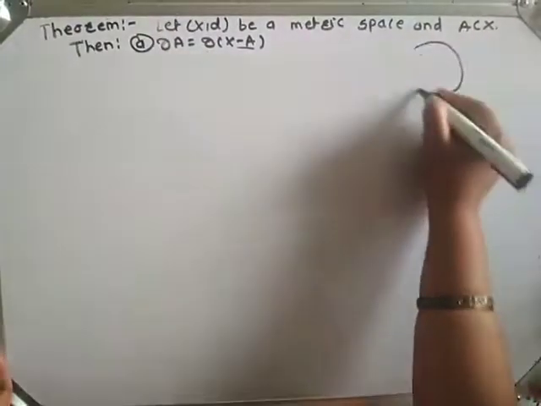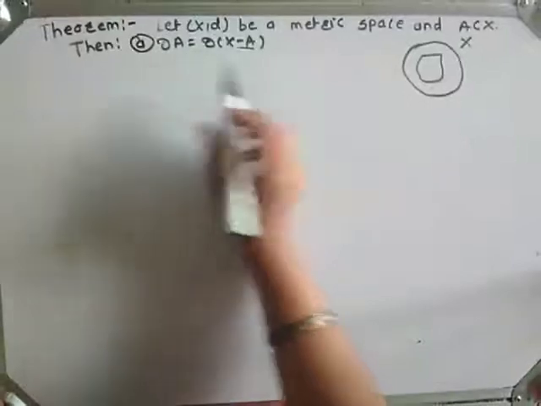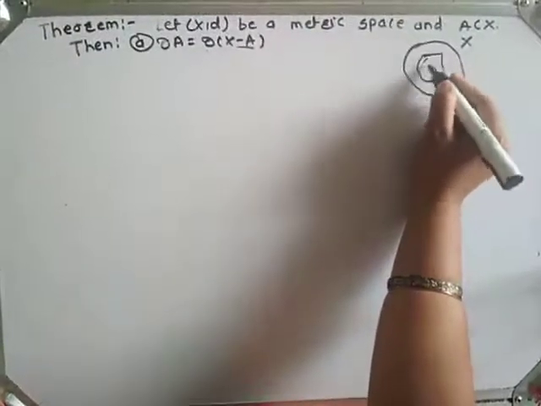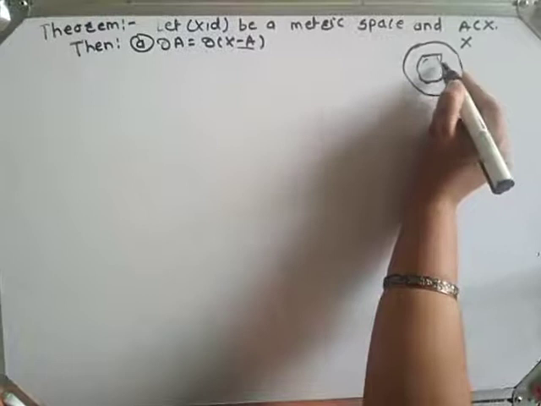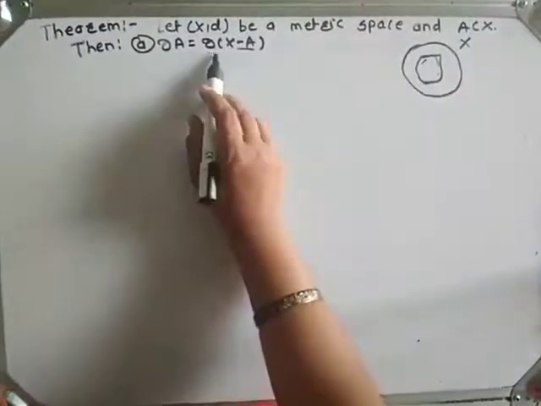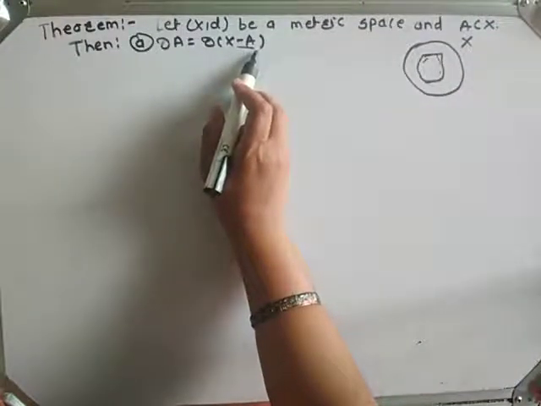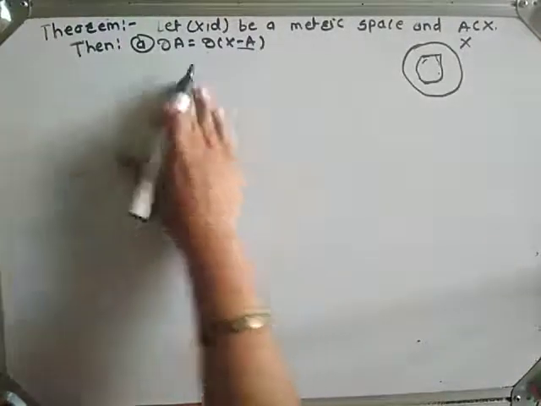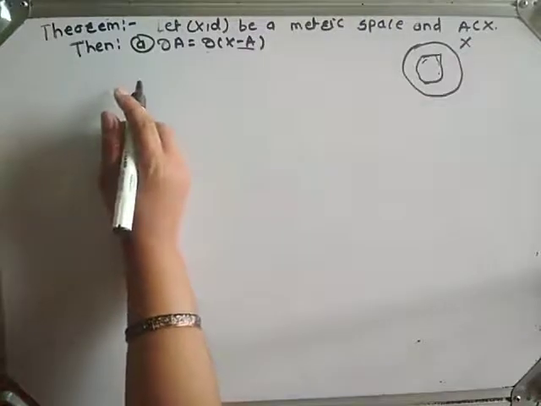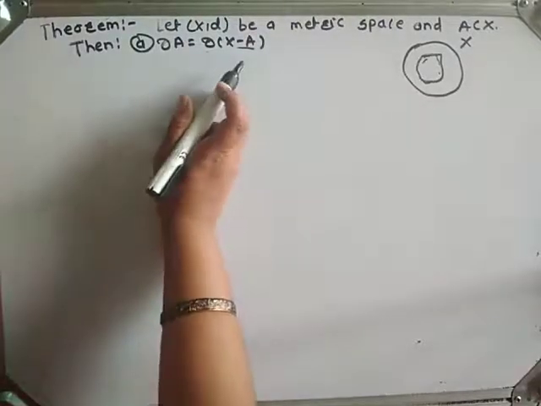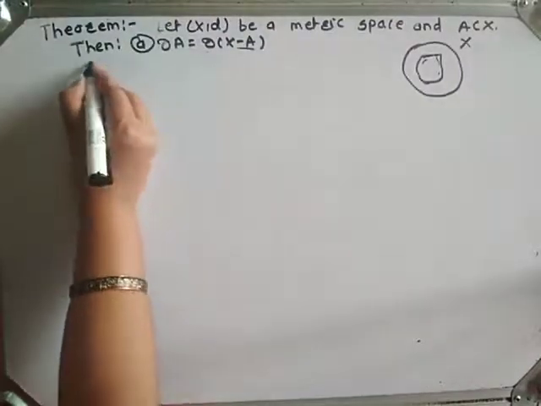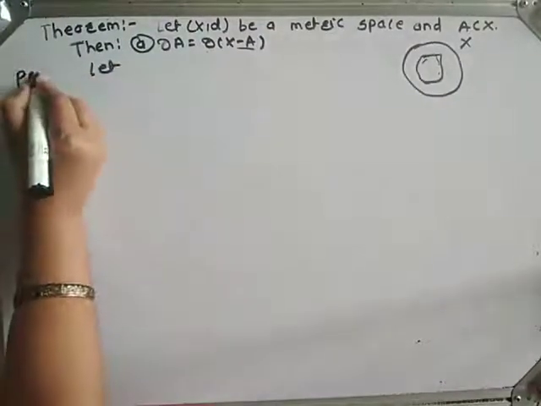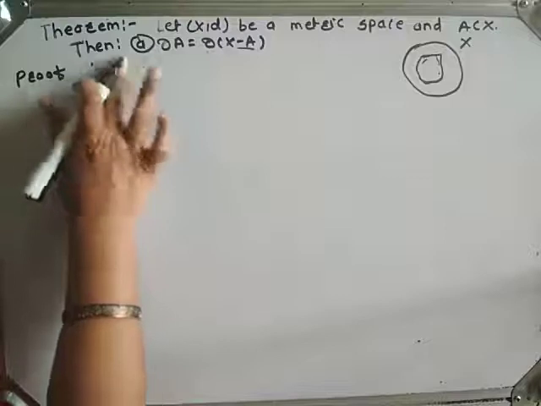See here, suppose this is a set X and A is a subset of X. Then this is A and obviously this is the boundary of A, and boundary of X minus A means boundary of A complement. We have to prove that boundary of A is equal to boundary of X minus A. For this, proof of part A.